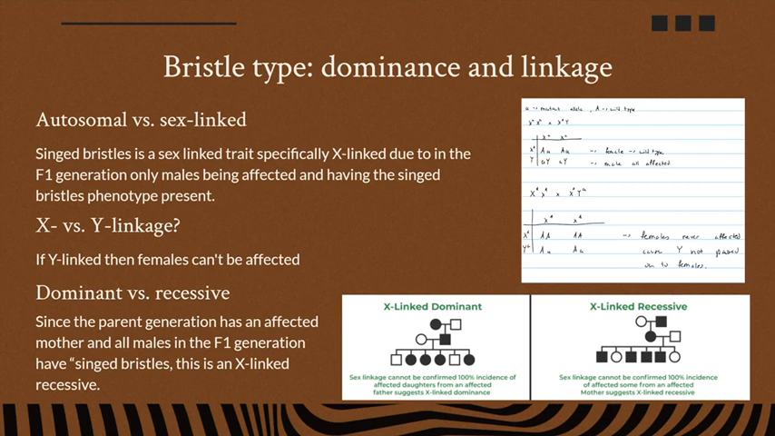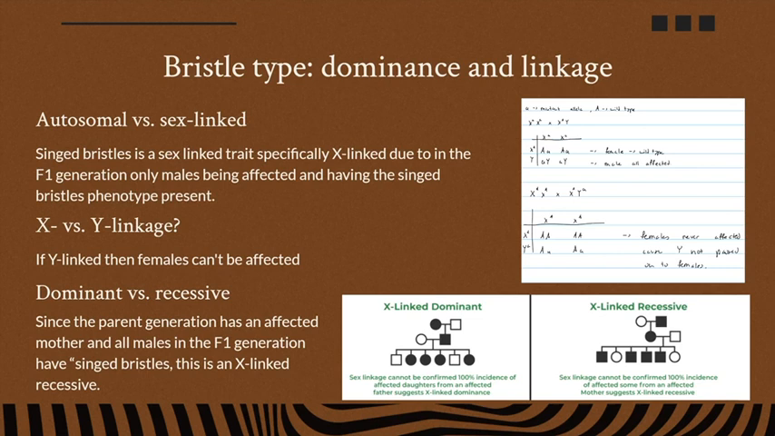We crossed out that it's not autosomal because in the F1 only the males are affected, so it is sex-linked, specifically X-linked. Since the males are affected, that means that the affected allele is on the X and it's passed on from the mother to the son. And on the side, you would see a test cross.